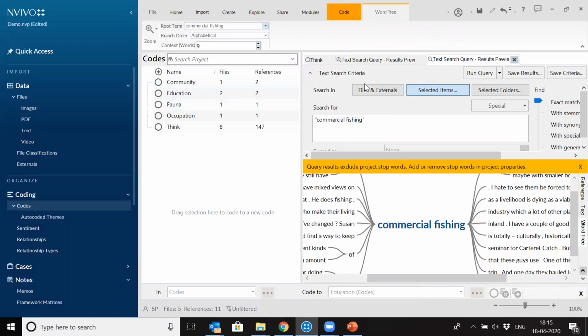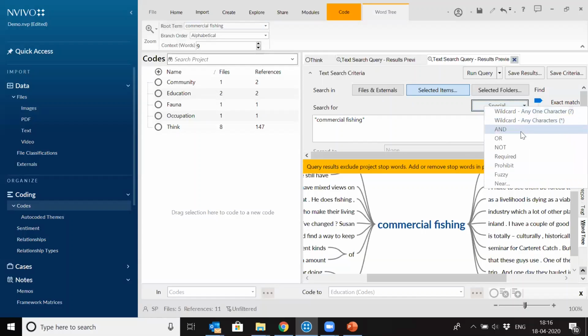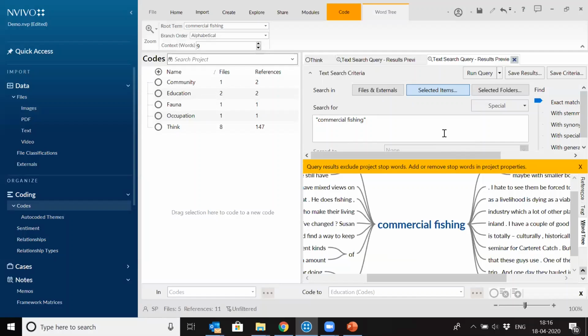So you can always use different syntaxes which are available, 2 words, 3 words here. There is even a syntax where you want to look for, say, 2 words, fish and water, but they should come within a vicinity of 10 words. So there's a syntax for that also. And then there are a lot of operators available: and, or, not. You can use all these things also in this query. Right. So this is about the query.